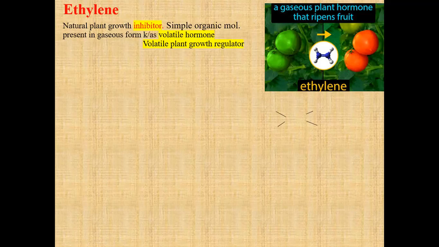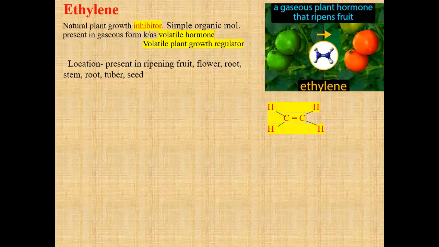This hormone is also known as a volatile hormone or a volatile plant growth regulator. Means it enhances the growth of the fruit. So this is known as a plant growth regulator.